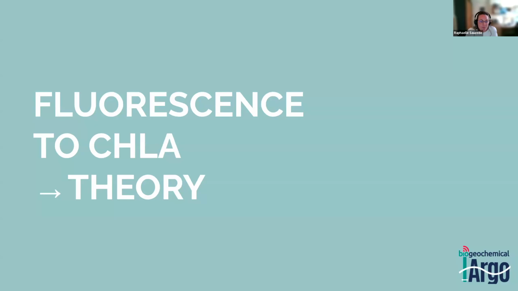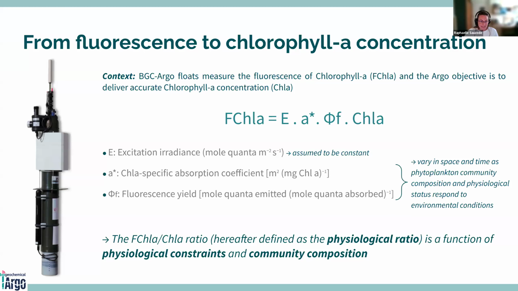So now we will talk more about fluorescence and chlorophyll A concentration. The context is that BGC Argo floats measure the fluorescence of chlorophyll A, and the Argo objective is to deliver accurate chlorophyll A concentration. So you have here the equation of the relationship between fluorescence and chlorophyll A concentration. And you can see that it depends on the excitation irradiance that is assumed to be constant, and on A star, the chlorophyll A specific absorption coefficient, and the fluorescence yield.